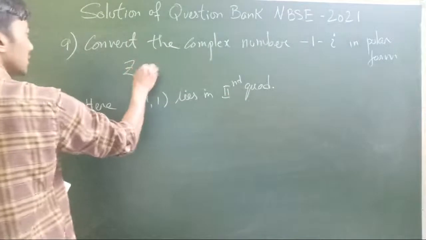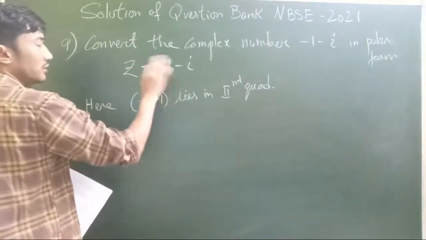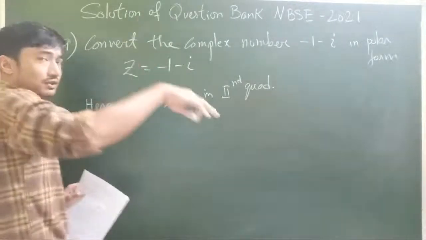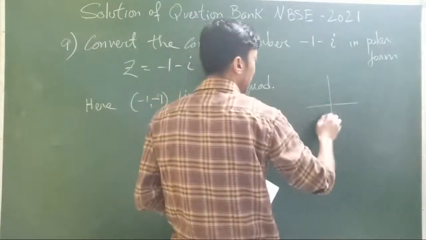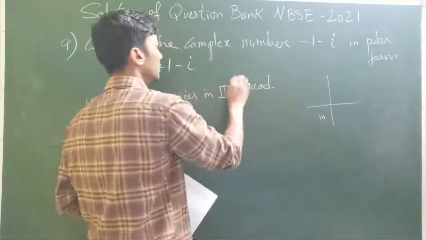So our complex number is minus 1 minus i. So it's minus 1 minus 1, if we just look for the coordinates. It lies in, I think, the third quadrant. So it will lie in the third quadrant.